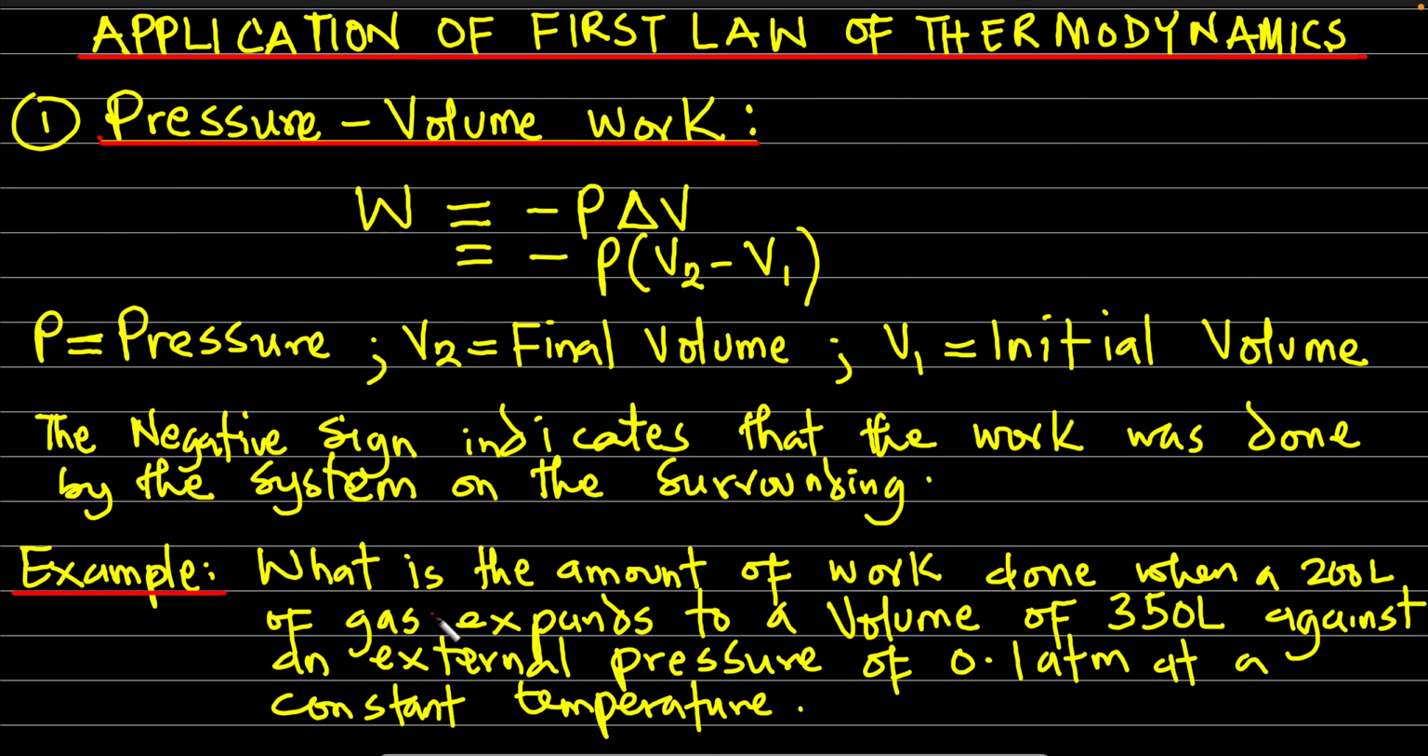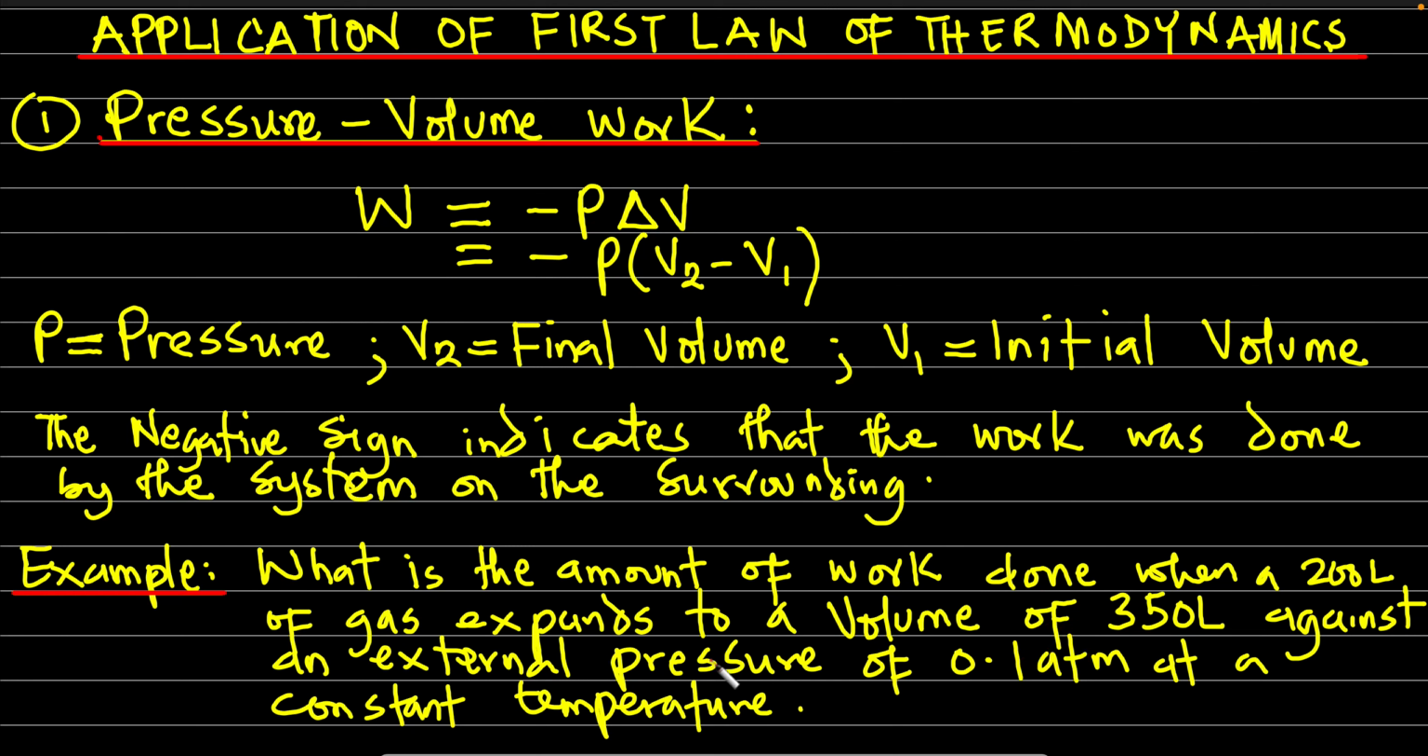Okay, so let's look at this question. They said, what is the amount of work done when... How would you know this question is different from the other one? Based on the parameters. You're asked to find the work done here, W, when 200 liters of gas expands to a volume of 350. They gave us the first volume, 200, and the second volume, 350, against an external pressure of 0.1 atm at constant temperature.